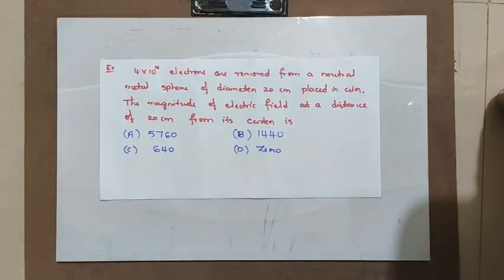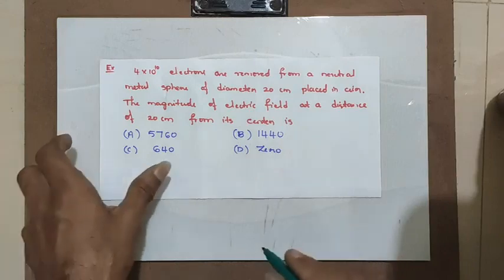Let us find the answer for this example, where it states that 4 into 10 raised to 10 electrons are removed from a neutral metal sphere of diameter 20 centimeter placed in air. The magnitude of the electric field at a distance of 20 centimeter from its center is what we have to find. Now, in this example, try to understand that 4 into 10 raised to 10 electrons are removed from a neutral metal.